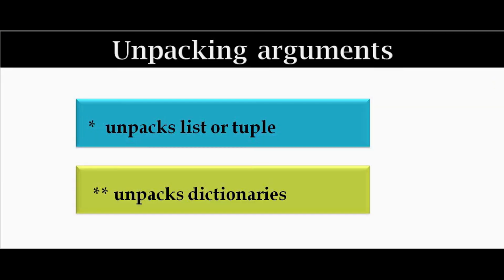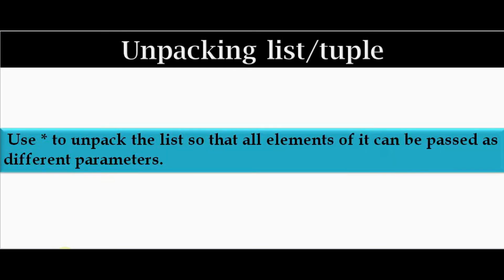Okay, what is the use of the star and double star? Star is used to unpack a list or tuple. Double star unpacks the dictionary. Packing means we put values into a new tuple, and in unpacking we extract those values into single variables. We are using this star to unpack the list so that all elements of the list are passed as different parameters or arguments to the function.